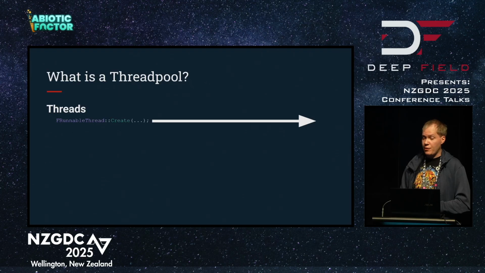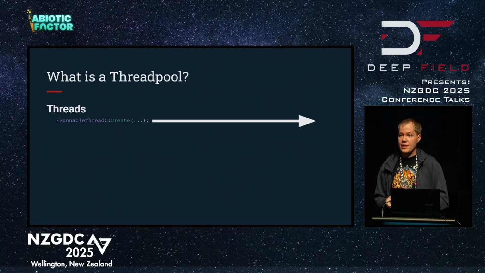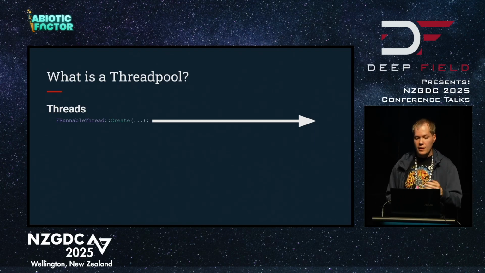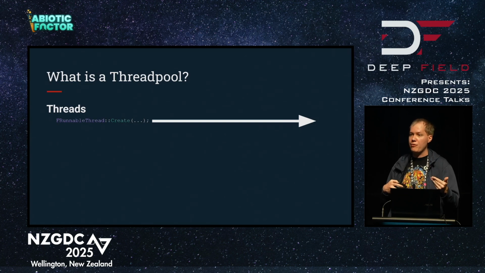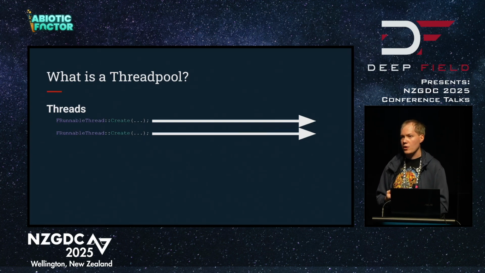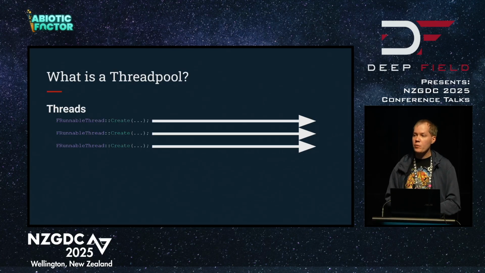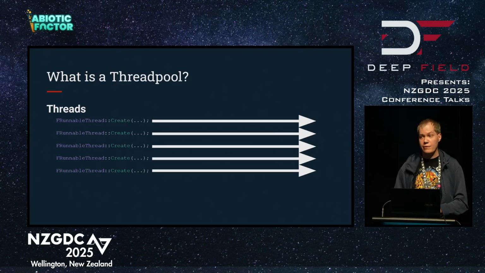But let's just say that we're using threads directly and try and use this to illustrate why we should use a thread pool. Let's say we have a piece of work come in. We create a thread, inject the work, fire it off, we're good to go. But then another piece of work comes in. So we create a thread, inject the work, fire it off, but then 3 more pieces of work come in, and suddenly we have a lot of threads.